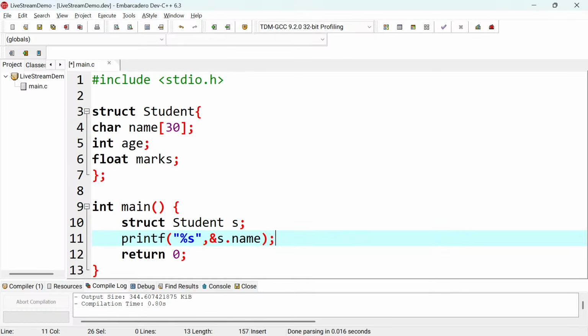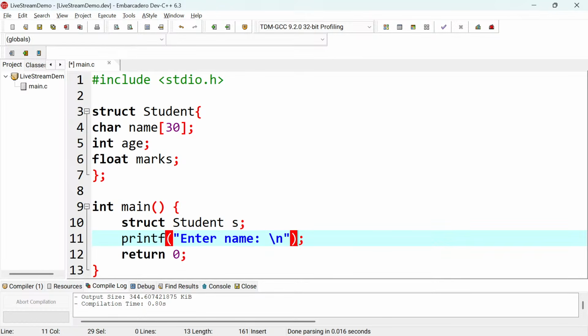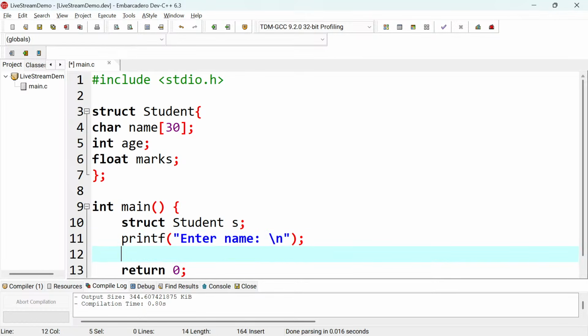Sorry, I'm printing, I'm thinking of a scanf. I'm sorry for that, I need to take this out. It's printf. I'm just supposed to say enter name, and then I'll just put a slash n in there. I was really focusing on the issue of taking the name, so I think I over explained it. What I need to do is have a scanf here, just like that.